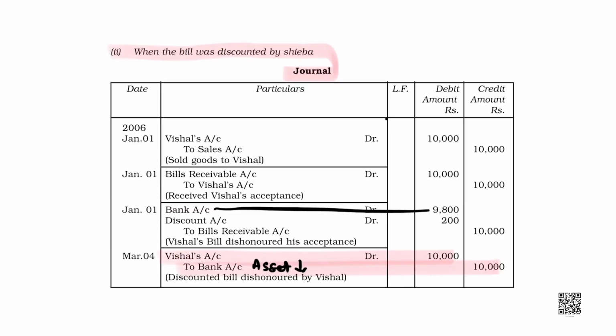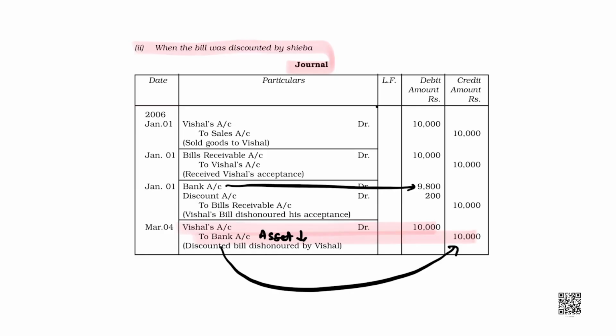In order to get the bill discounted, I got only 9800 rupees. But when the bill got dishonored, my bank was reduced by 10,000. Bank was reduced by 10,000 and bank was increased by 9800 only. So, this is going to be a loss to the drawer. Okay, students? So, this is the case when the bill is discounted and dishonored.